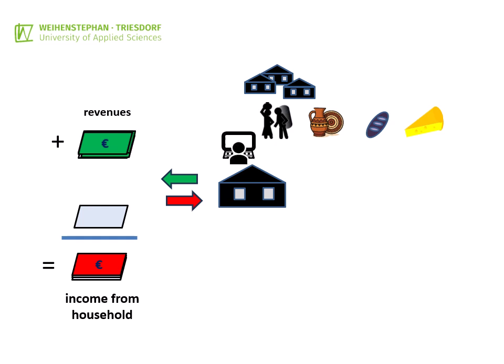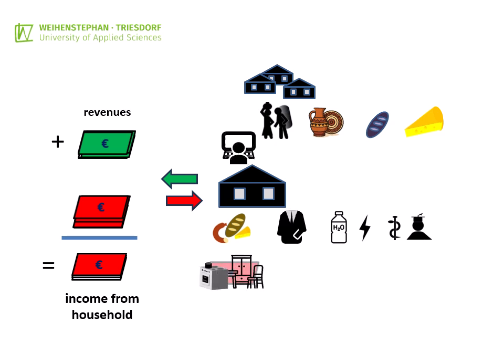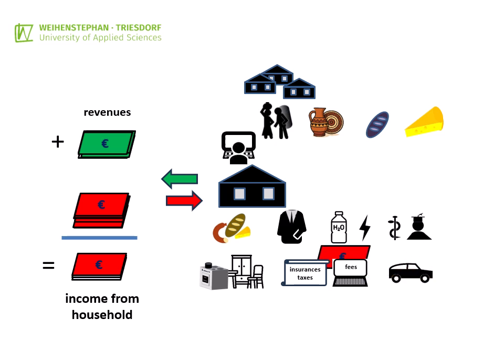Expenses include the costs for food, beverages, and clothing, the costs for household consumption of water and energy, costs for health and education, costs for household items and furnishings, and costs for general insurance, household-specific fees, such as broadcasting and telephone fees, as well as the costs for private transportation.